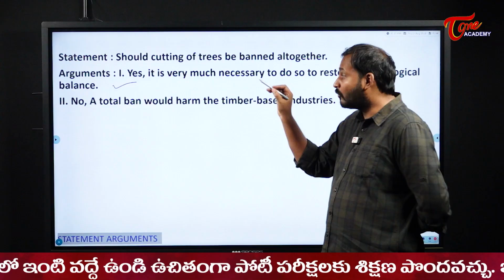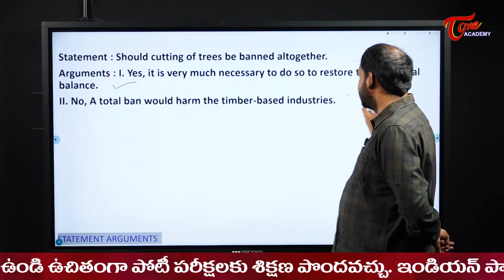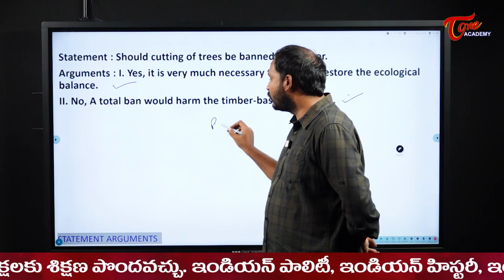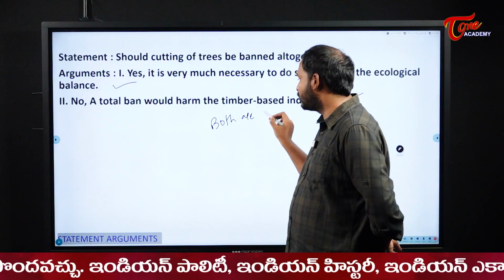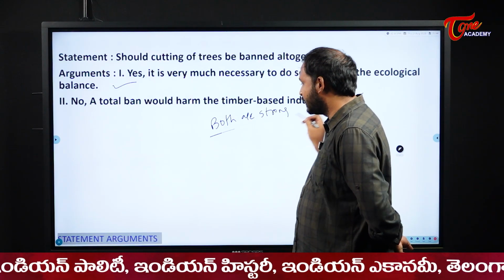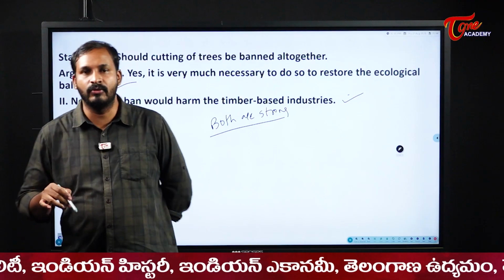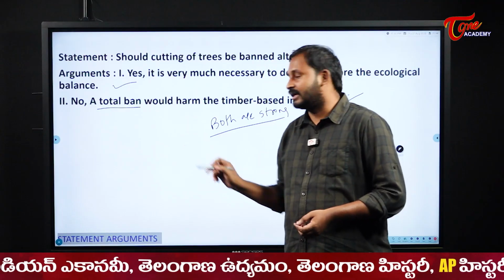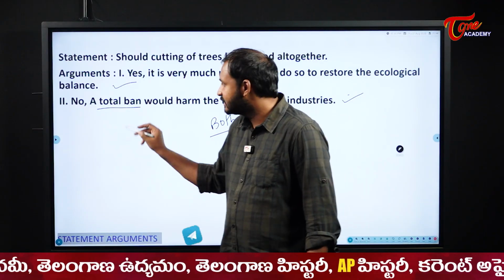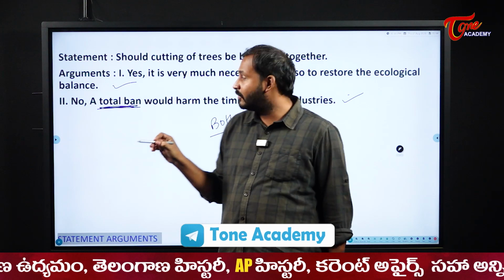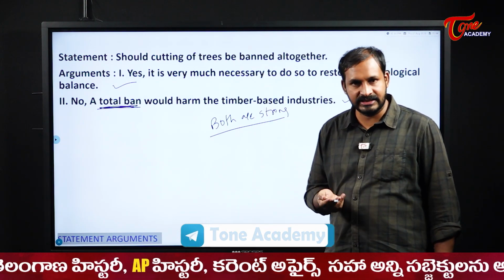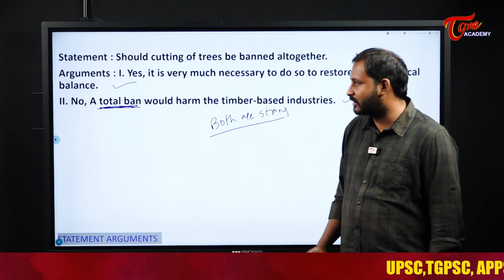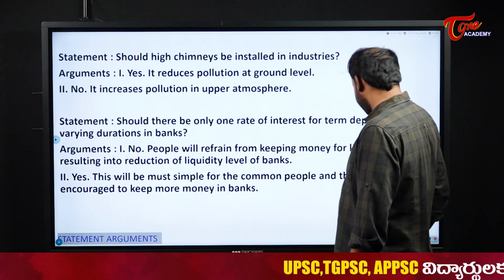Next, no, a total ban would harm the timber based industries. That is also a correct one, right? So both are strong here. Please be careful. Don't go with yes and no. Once again I am repeating, there can be both strong and both weak also. If we put a total ban, it would harm the timber based industries. Yes, definitely it will harm that, right? So here both arguments are strong for us.